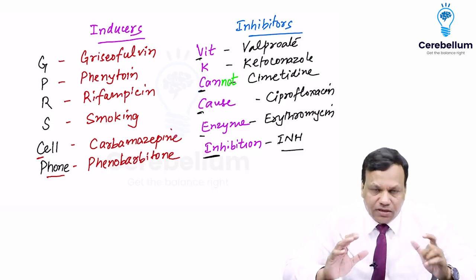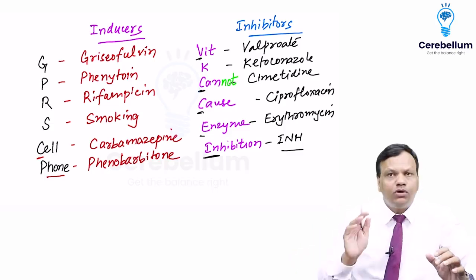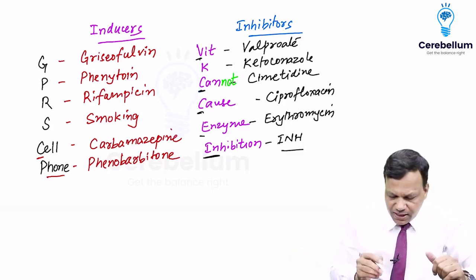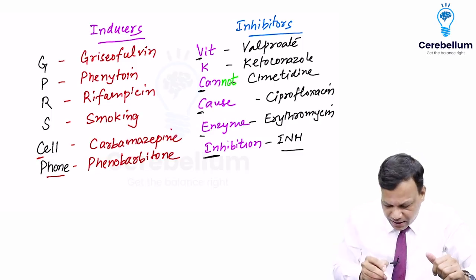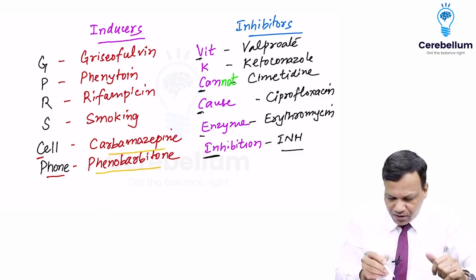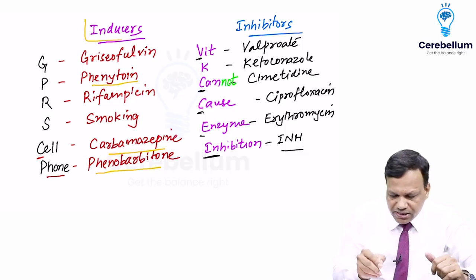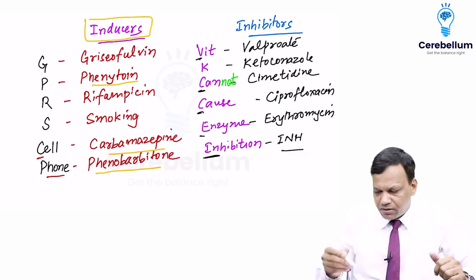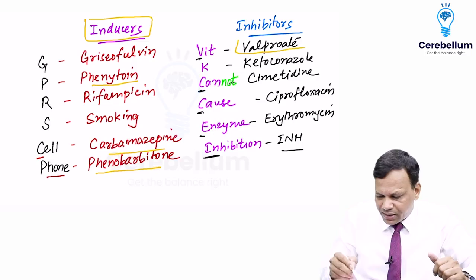Now if you see carefully, you will note that most of the anti-epileptic drugs like phenobarbital, carbamazepine, and phenytoin are enzyme inducers. But valproate is an anti-epileptic but an enzyme inhibitor. Usually the MCQs are asked on exceptions.